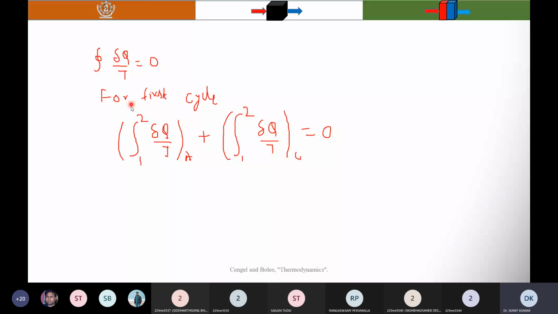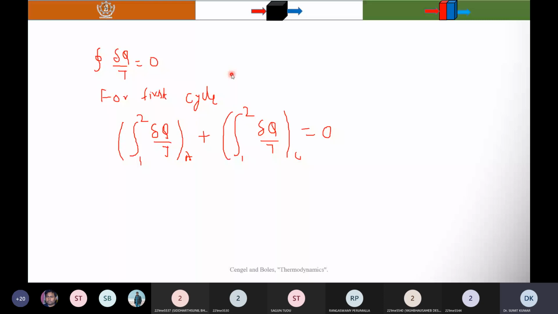You know that it is equal to zero when the process is internally reversible or totally reversible. So the cyclic integral of delta Q by T equals 0 when the process is internally reversible. Here I have considered that both cycles execute internally reversible processes.